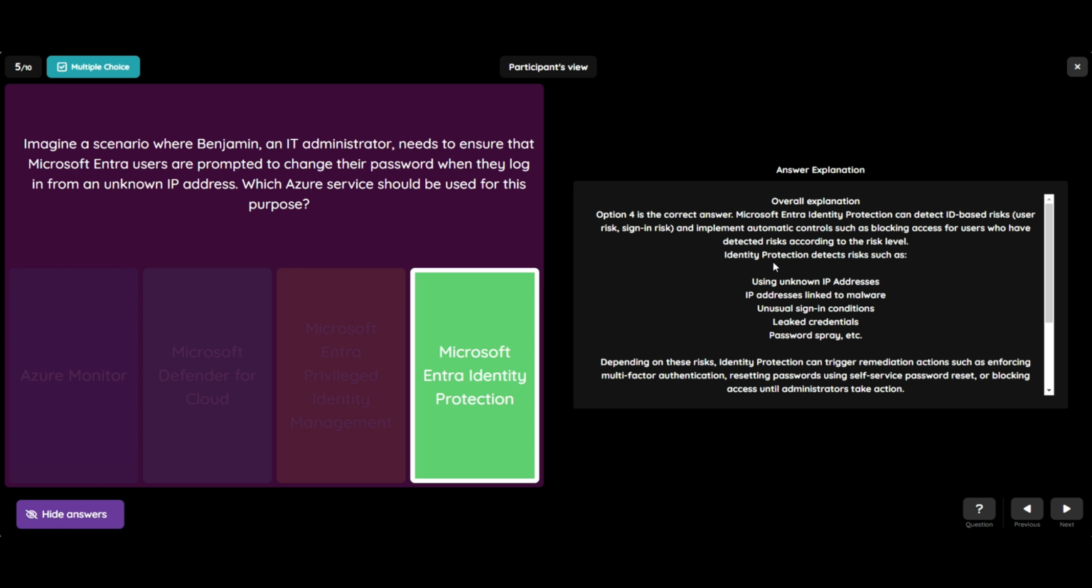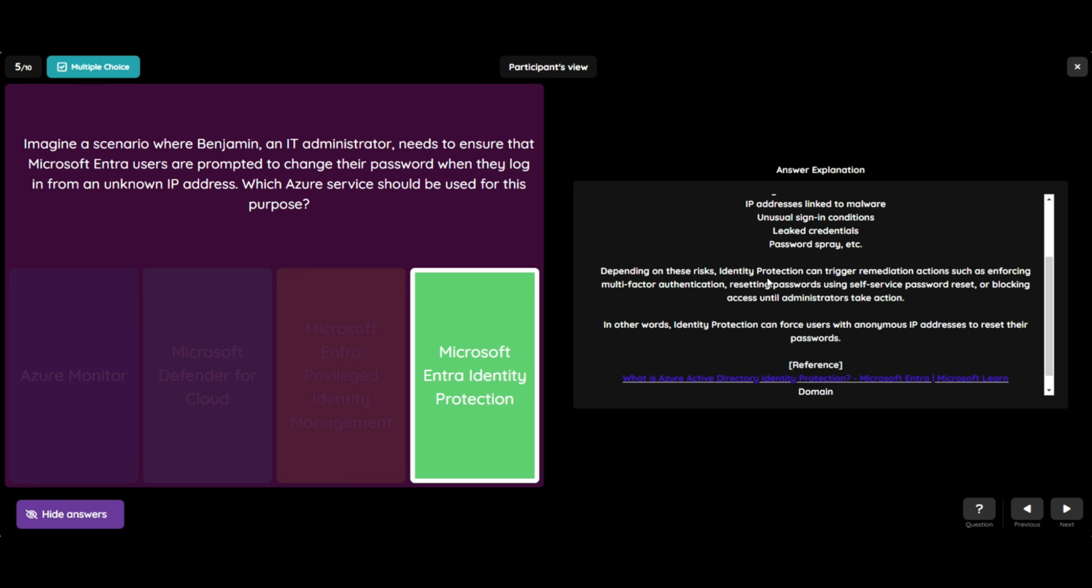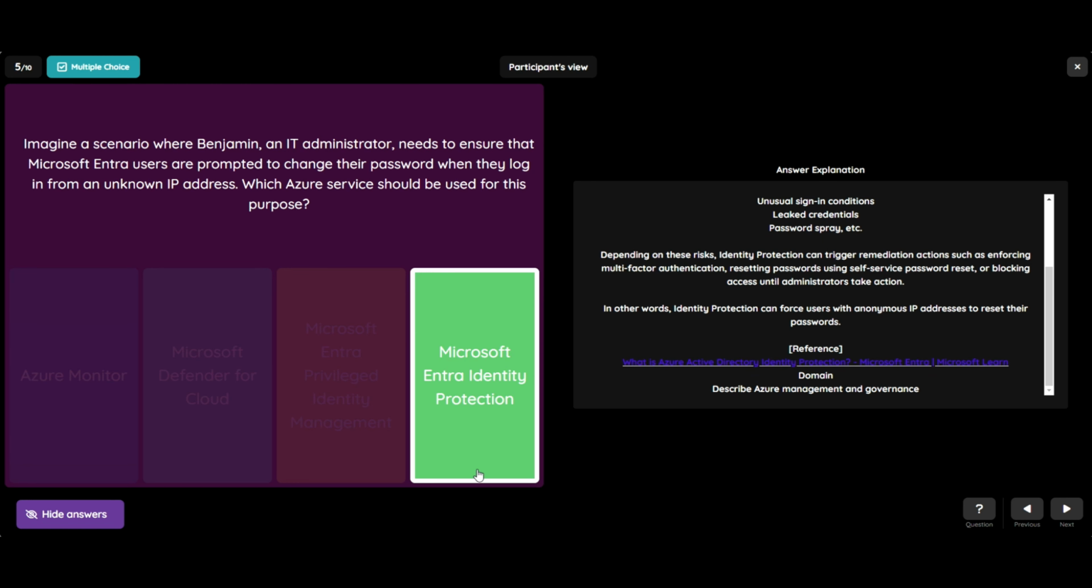Identity Protection detects risks such as unknown IP addresses linked to malware, unusual sign-in conditions, leaked credentials, password spray, etc. Depending on these risks, Identity Protection can trigger remediation actions such as enforcing multi-factor authentication, resetting passwords using self-service password reset, or blocking access until administrators take action. In other words, Identity Protection can force users with anonymous IP addresses to reset their passwords. Let's go to question number 6.